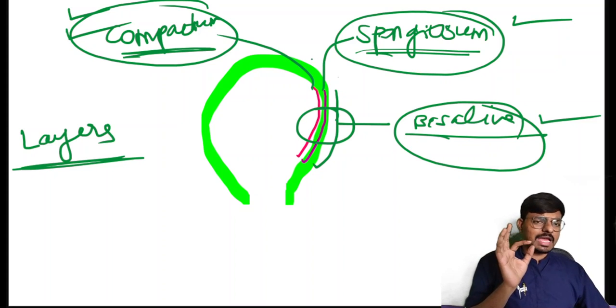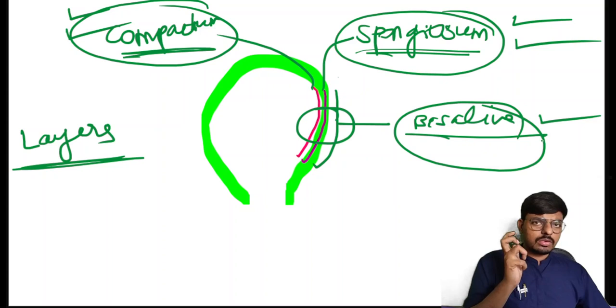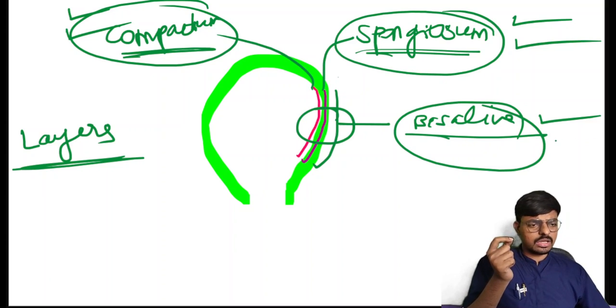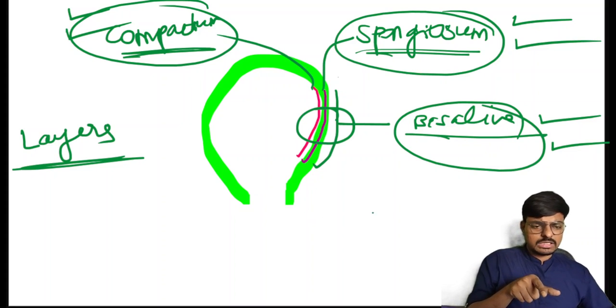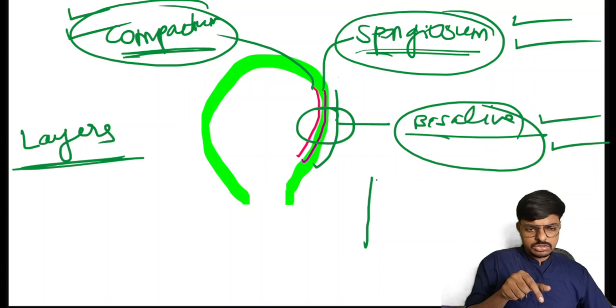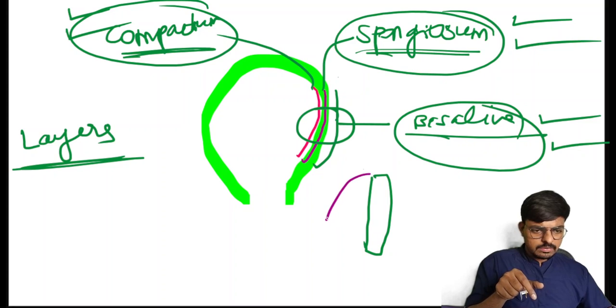Where does the placenta attach? The placenta attaches to the Decidua spongiosum. Which layer makes the maternal side of the placenta? The maternal side of the placenta is made by the Decidua basalis. Which layer makes the fetal side of the placenta? Okay, this is the placenta. This is the maternal side of the placenta, and this one is the fetal side of the placenta. From here the umbilical cord will originate.